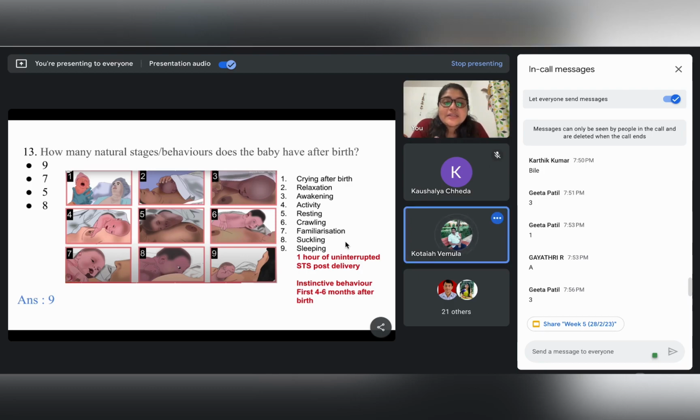So if we consider breastfeeding not as the moment from which the suckling is taking place, but as the entire breastfeeding process, then obviously, after the delivery, the baby has to be kept in such a position so that the baby is able to do the breast crawling, and then this will culminate into the breastfeeding.